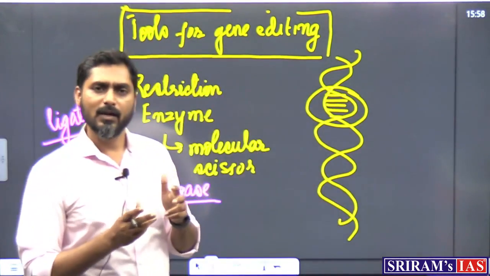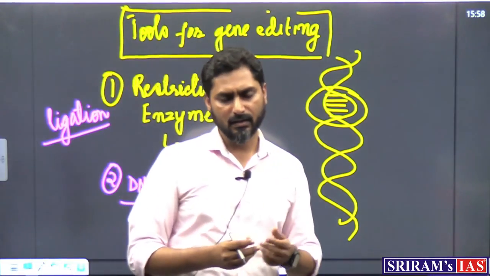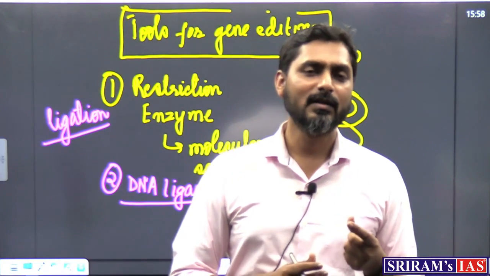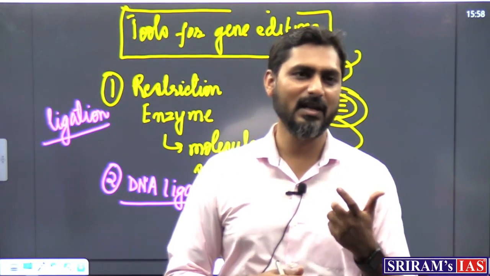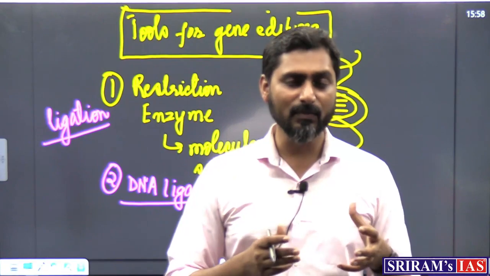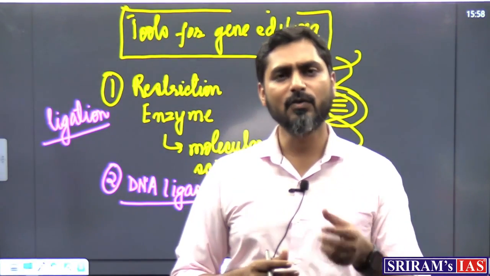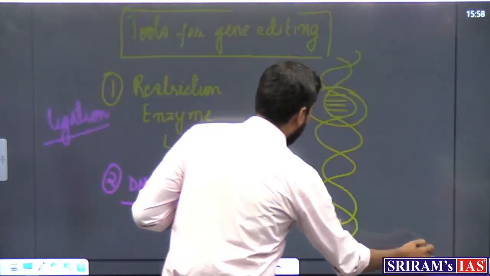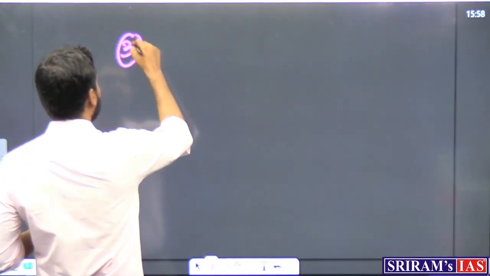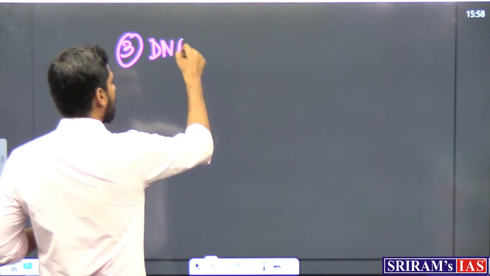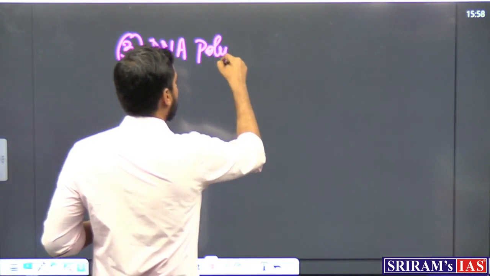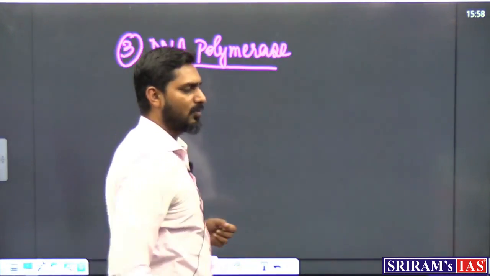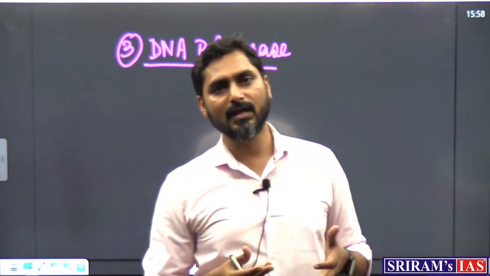So now let us say we have got the tool for cutting it, we have got the tool for joining it, but we would also need something like a Xerox machine for DNA. We would also need multiple copies of the DNA. How do we get those multiple copies? Again we use another enzyme called DNA polymerase.